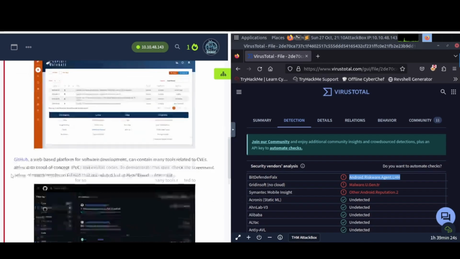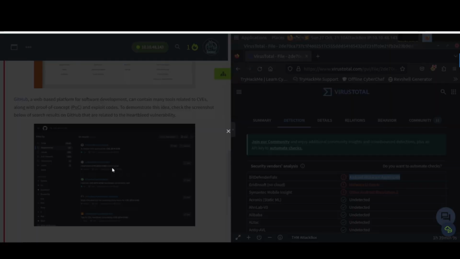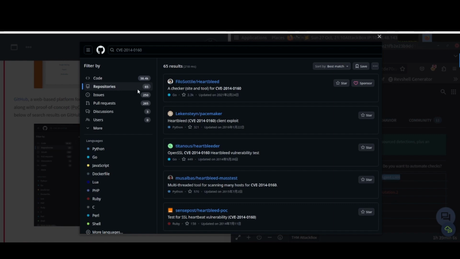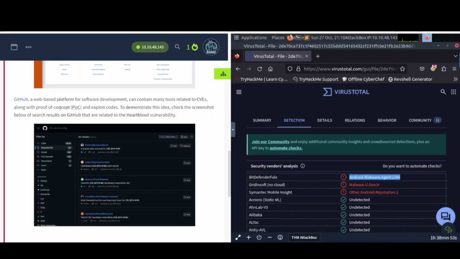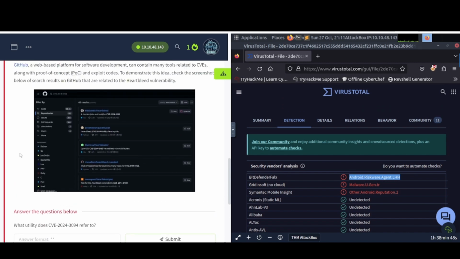All right. And GitHub, a web-based platform for software development, can contain many tools related to CVEs, along with proof of concept, which is POC for short, and exploit codes. To demonstrate this idea, check the screenshot below of search results on GitHub that are related to the Heartbleed vulnerability. You can see that here. Now, you have to be careful on GitHub because anyone could just put whatever on GitHub, all right? That's why learning how to read code, at least at a basic level, comes in handy because if you download something from GitHub or from some other third-party website, and you end up running it, you could backdoor your system, launch some kind of malware, some kind of virus on your own system, right? Infect your own machine if you're not careful.